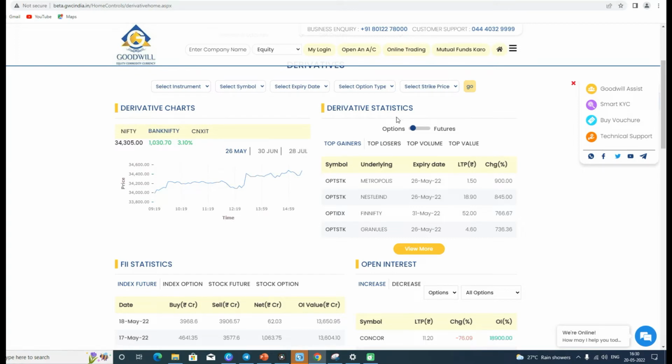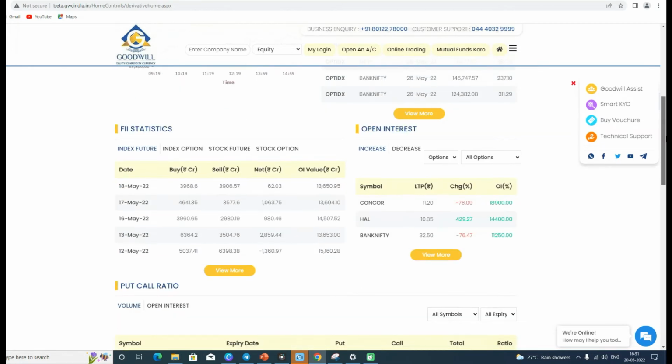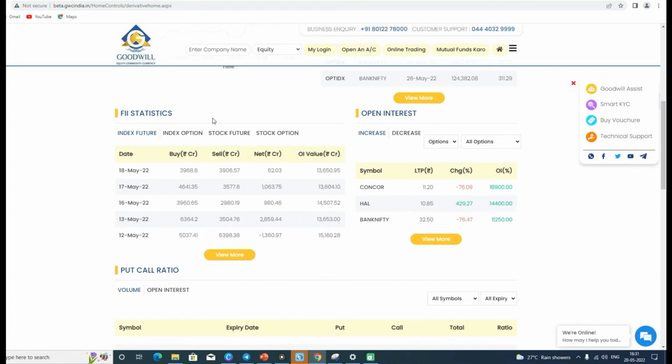And over here we have derivative statistics with columns as symbol, underlying expiry date, last trade price, and the change in percentage format. So basically here we can see the top gainers, here we can see the top losers, the top volume, and the top values of these derivatives, that are Bank Nifty, Bank Nifty, and again the Bank Nifty. From here we can see the FII statistics, and here we can see the open interest.